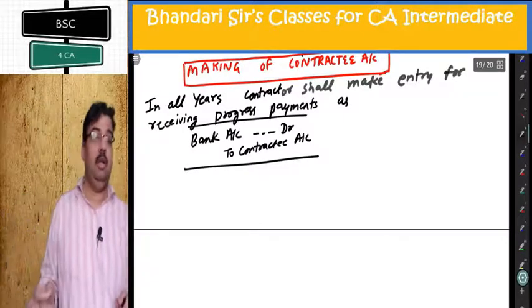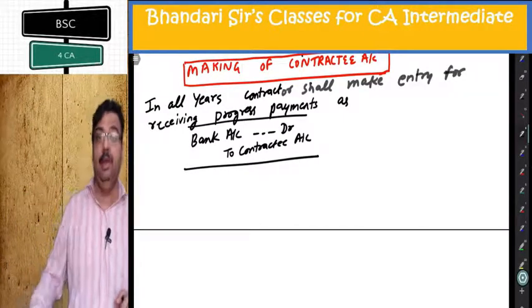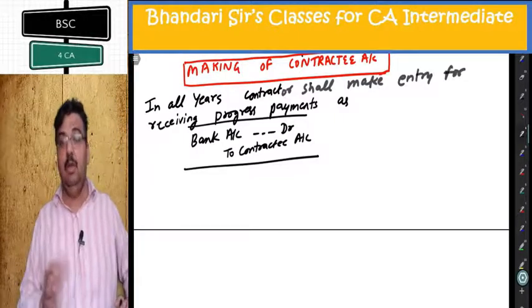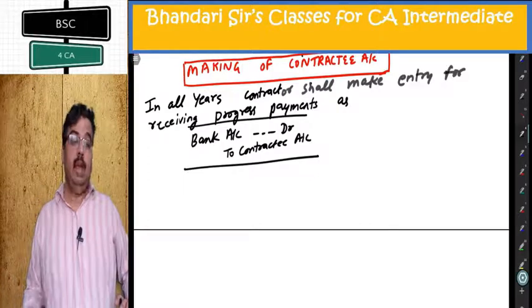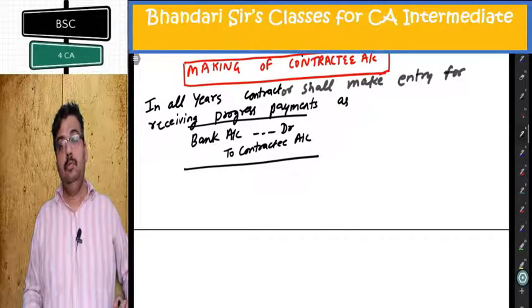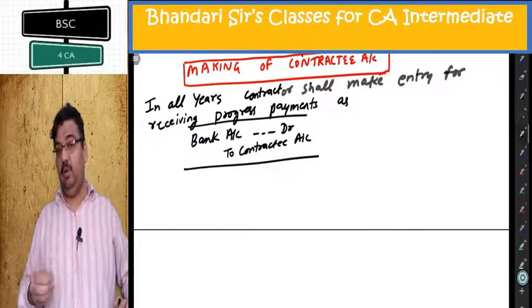Every year, whatever is the work certified, a pre-decided percentage of that will be received. The entry will be bank to contractee account. No other entry related to contractee account.